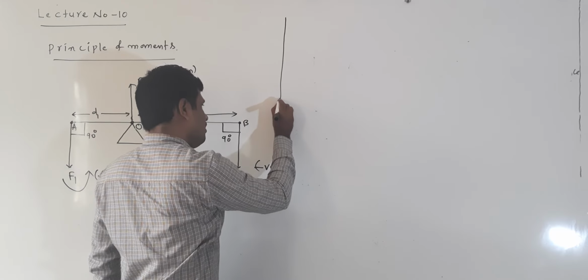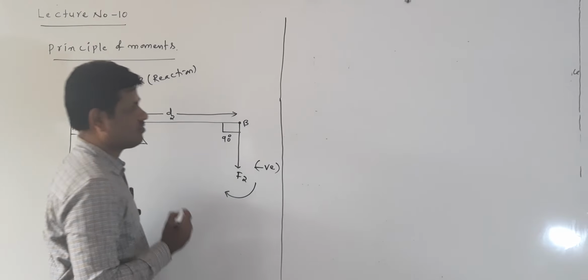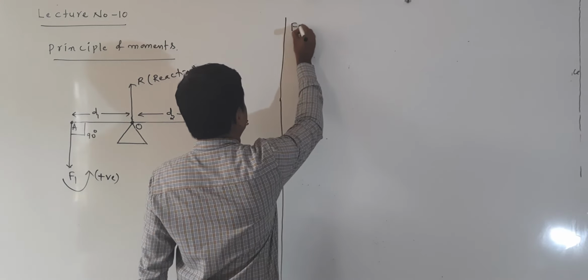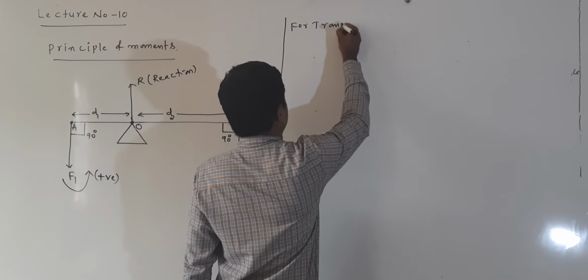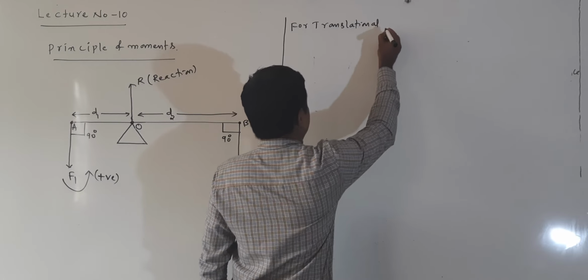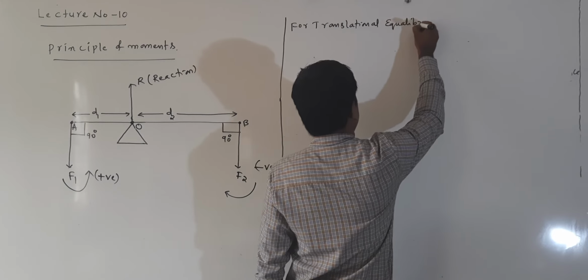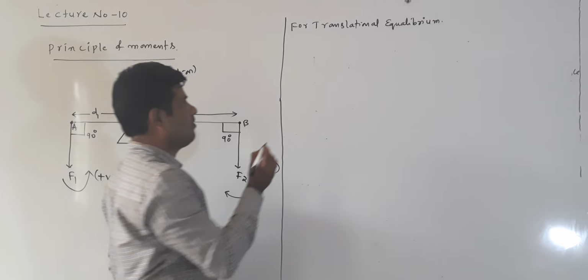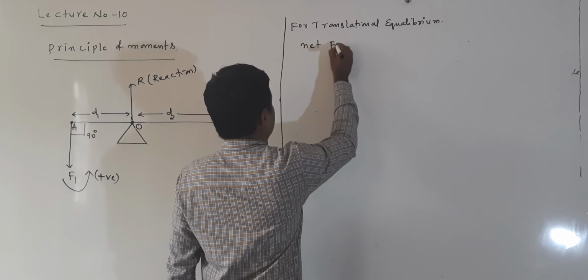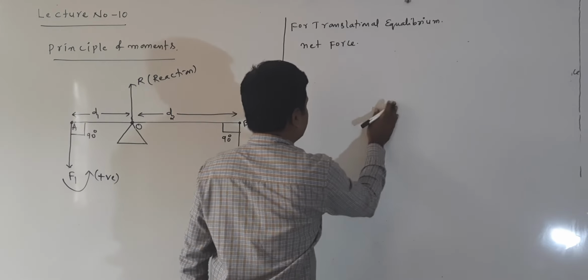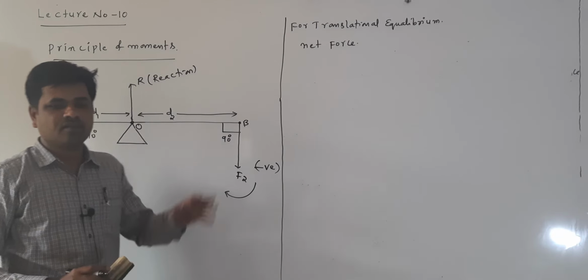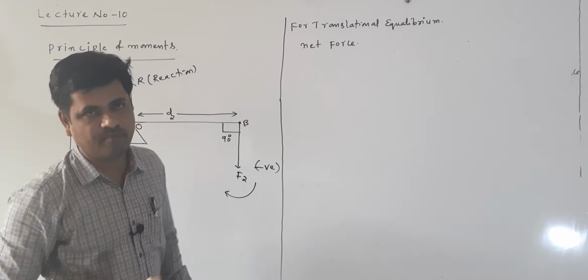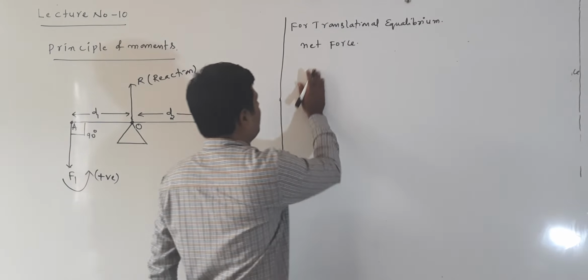First of all, listen clearly. For translational equilibrium, net force is equal to 0. That is the condition for translational equilibrium. Suppose this system is totally in equilibrium. Equilibrium means it is in translational equilibrium and rotational equilibrium also. Now for translational equilibrium, net force equals 0.